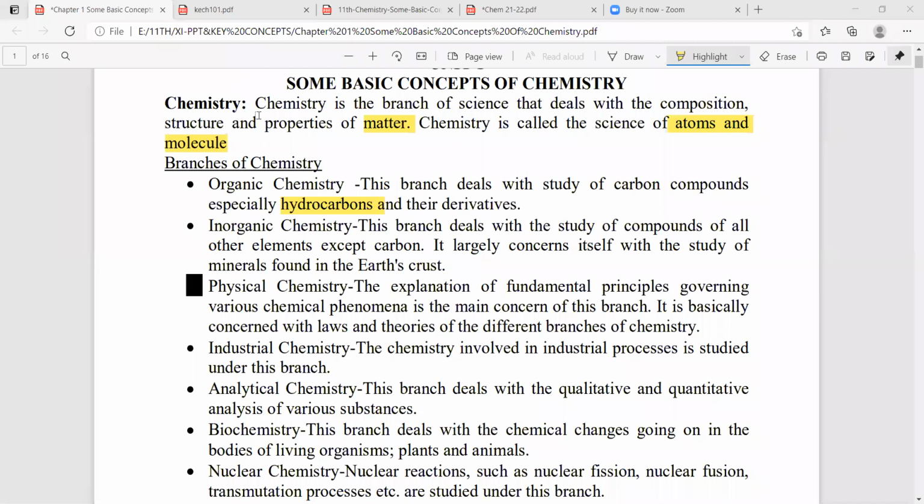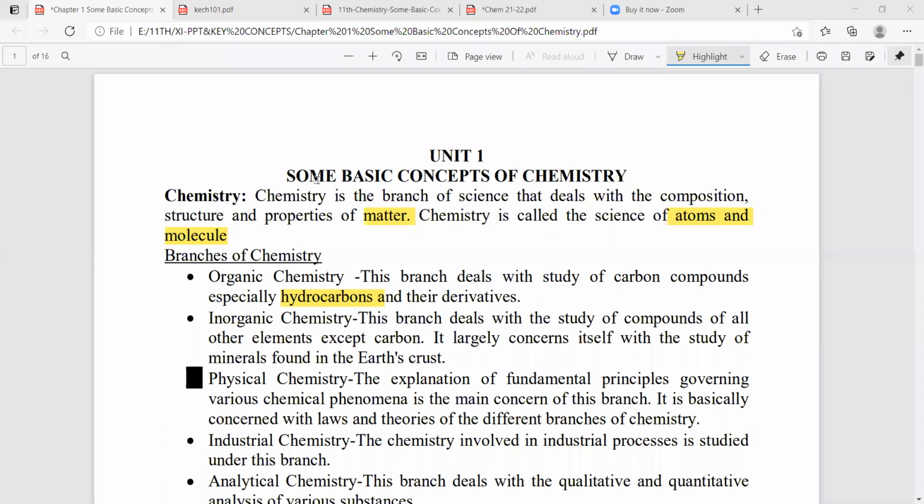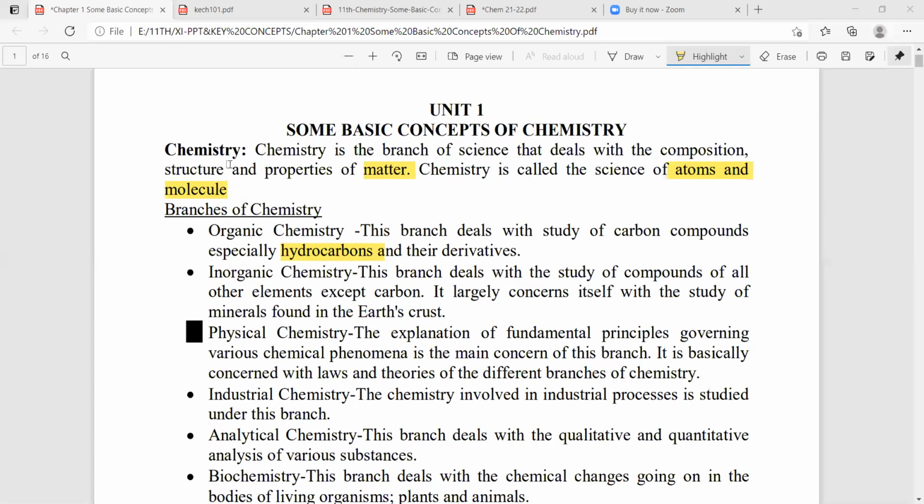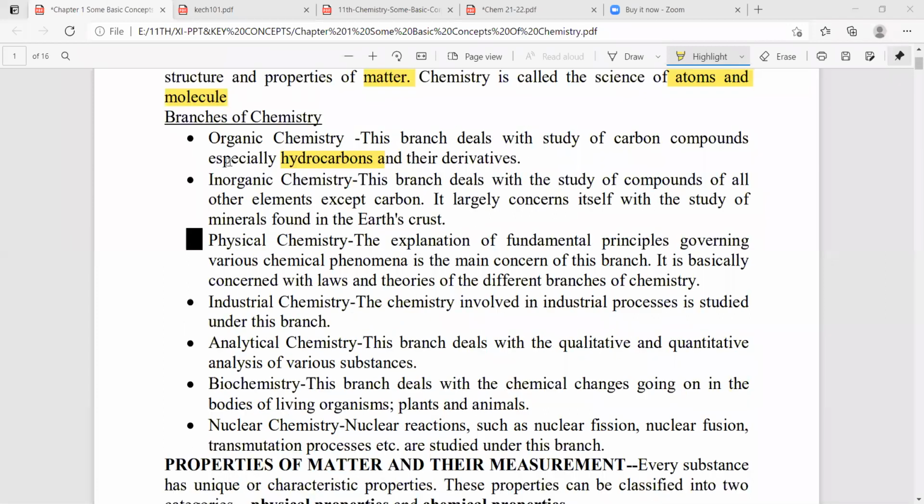Take this definition alone. You have notebooks and class notes, yes? Just the main points. Keep the lesson name: Some Basic Concepts of Chemistry. Put the main heading, then the subheading Chemistry, write down the definition of chemistry, and write down the branches of chemistry.